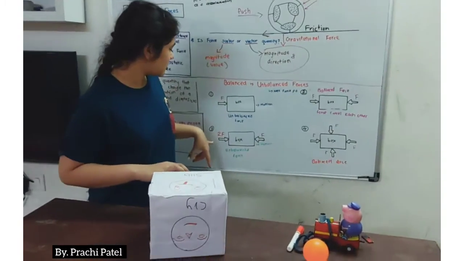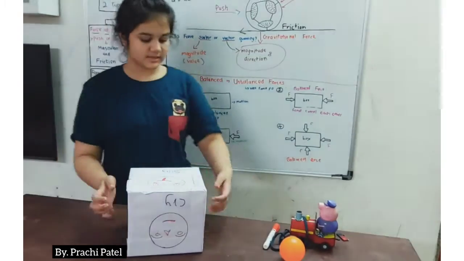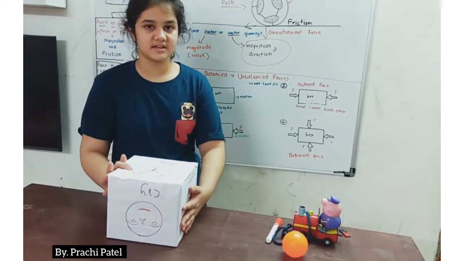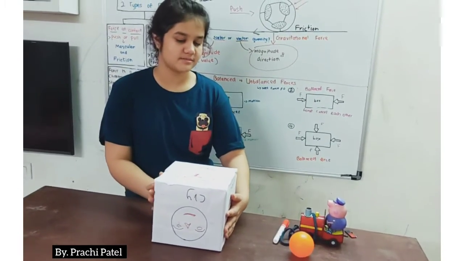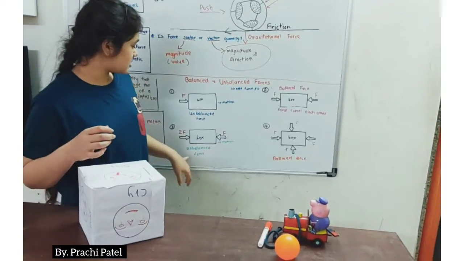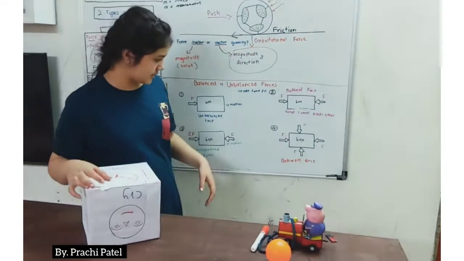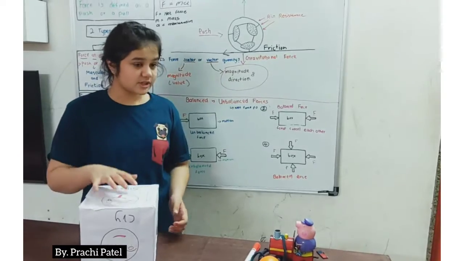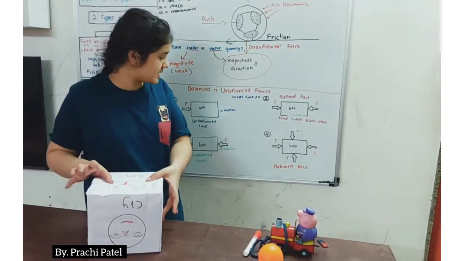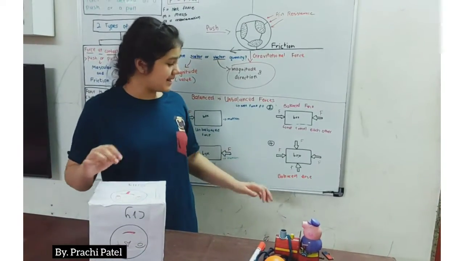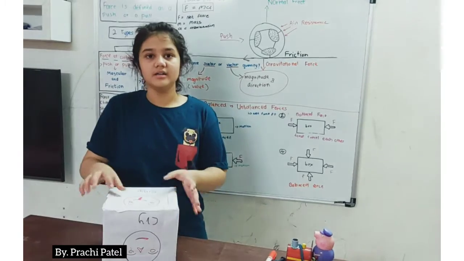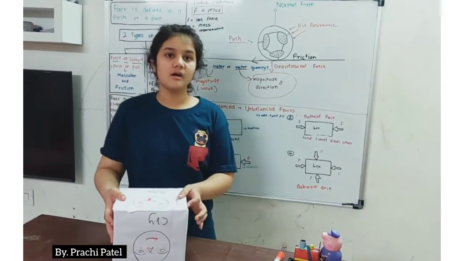Then we have force from this side, but I have more force on this hand in comparison to this force, so it is unbalanced because it still moves and is in motion, and that's called unbalanced force. Then we have force from four sides. I have force from all four sides, which is called a balanced force because it is at rest and it doesn't move. It is not in motion.